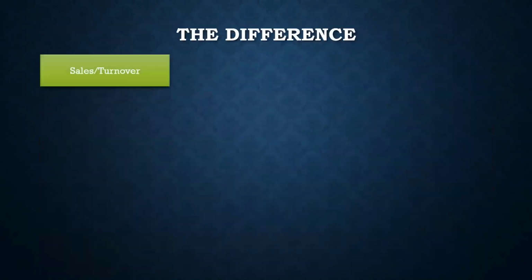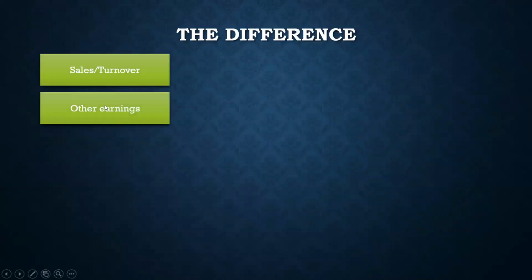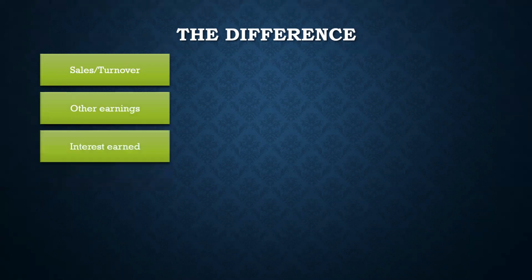So moving on, this is what I was talking about. This is the difference, the sales or the turnover, from which there can be other earnings like dividend earnings, right? And there can be interest earned if you have put any loan, out of which expense would be deducted, like your wages, the internet expense, as I mentioned. If you are traveling for a business, that would be deducted, right? Your company running cost, all of those expenses would be deducted.